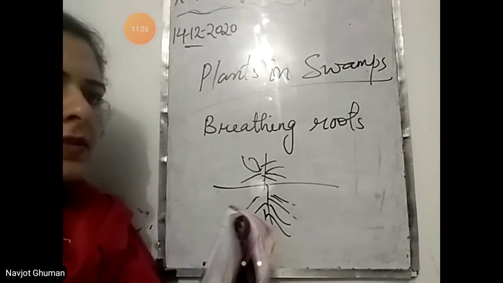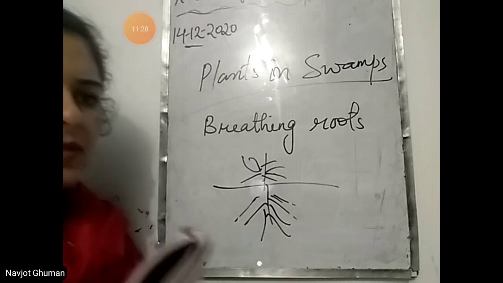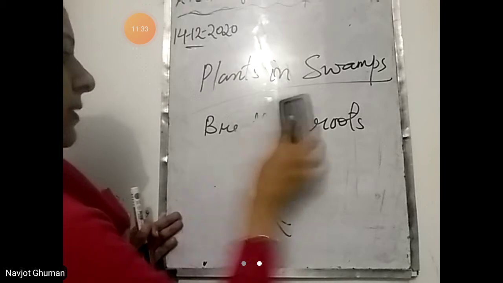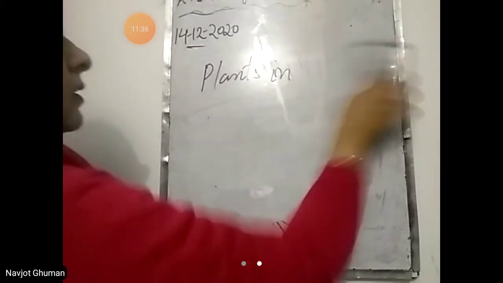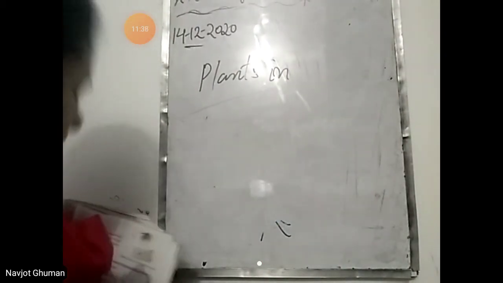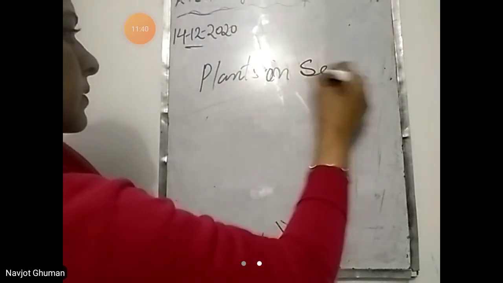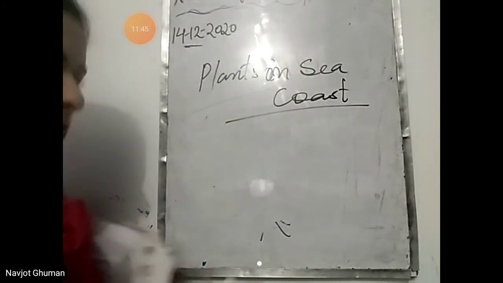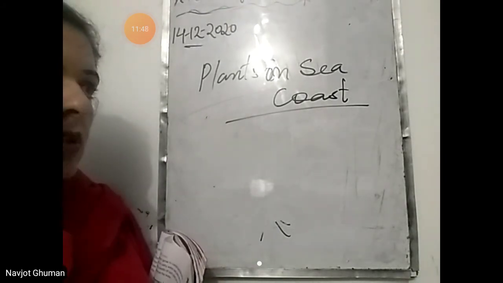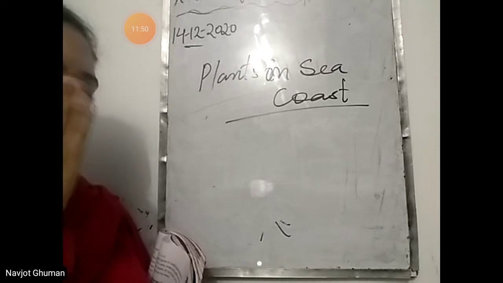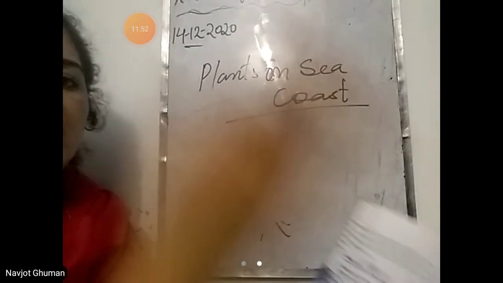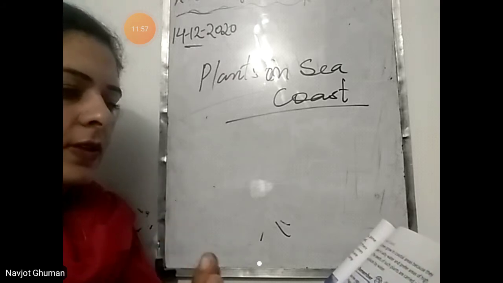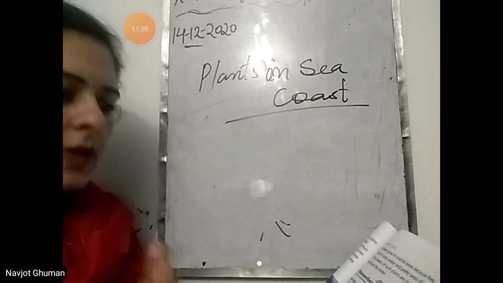And the last plants in plain areas, that is the plants on sea coast. The plants that grow in sea area, जहाँ पे sea है. Plants on sea coast. Only that plants can grow on sea coast that can survive in salty water, that can take salty water. Example, the coconut tree. They can survive in salty water and prefer areas of heavy rainfall.